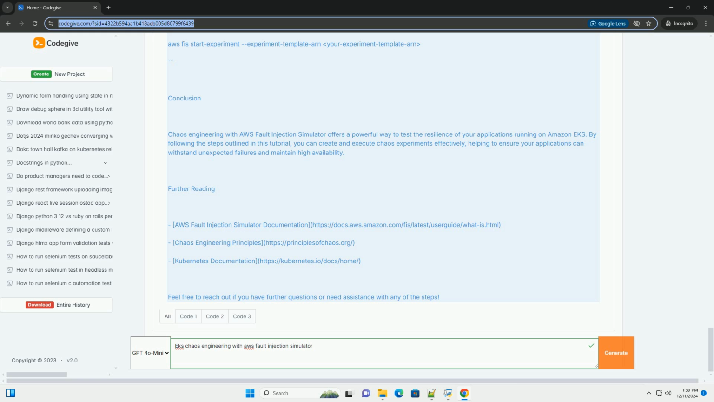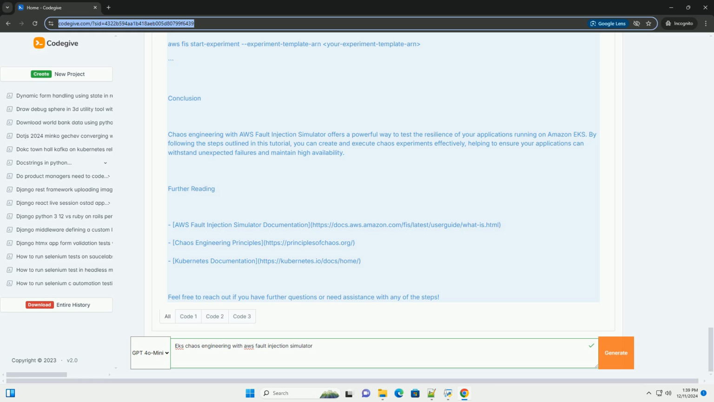Step 4: monitor and analyze results. 1. Logs and metrics. Use Amazon CloudWatch to monitor logs and metrics for your application during and after the experiment. Check for any errors or performance degradation in your application. 2. Kubernetes monitoring. Use tools like Prometheus and Grafana to visualize the state of your pods and services in real time.